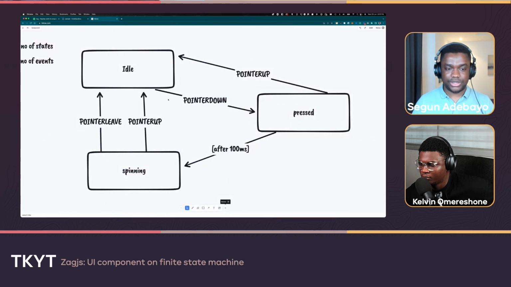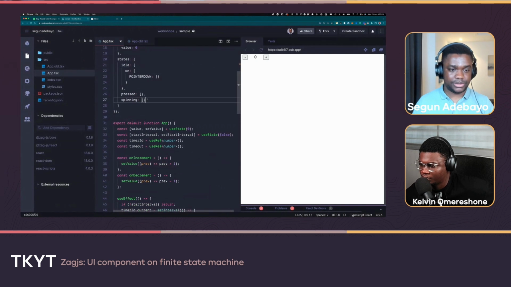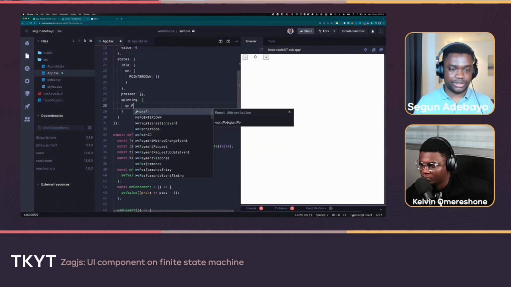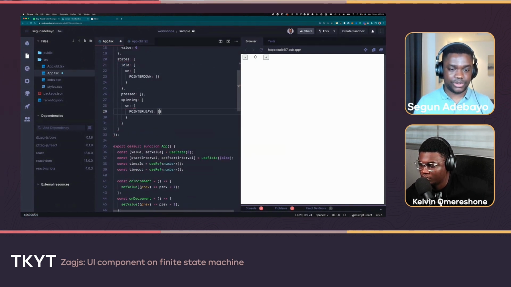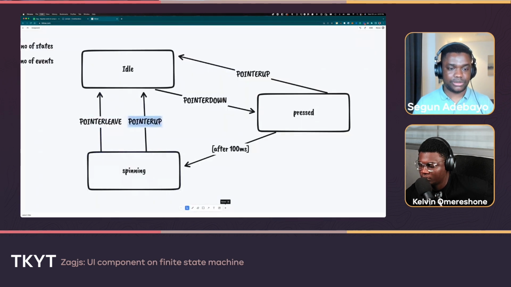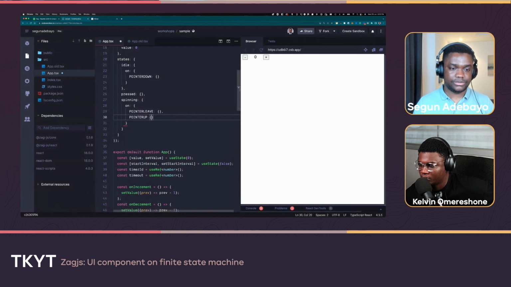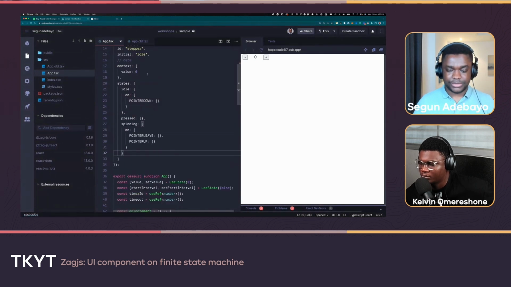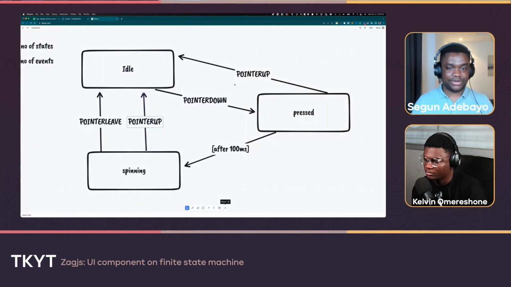I'm going to go in here for the spinning state. There are two arrows going out of it, which is pointer leave and pointer up. I'm just going to copy them as well very quickly. Spinning state, I put the on key, and I do pointer leave. I come back here again and grab the pointer up version as well. All right. And then the final one, the press state. The only arrow leaving this is pointer up.